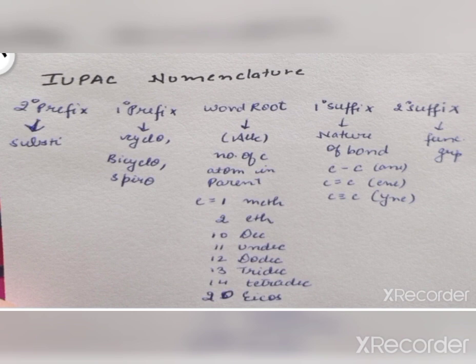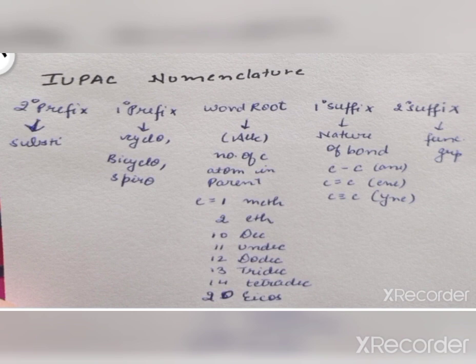Next is word root. Word root represents the number of carbon atoms in the parent chain. I'll tell you what the parent chain is in the next lecture when we do the rules. If the parent chain is of 1 carbon, then we use the word meth. If it is of 2 carbons, we use the word eth. For 3, prop, 4, but, and so on. Now the next is primary suffix. Primary suffix represents the nature of the bond. If it is a carbon-carbon single bond, then we use the word ane. If it is a carbon-carbon double bond, then we use the word ene. And if it is a carbon-carbon triple bond, we use the word yne.